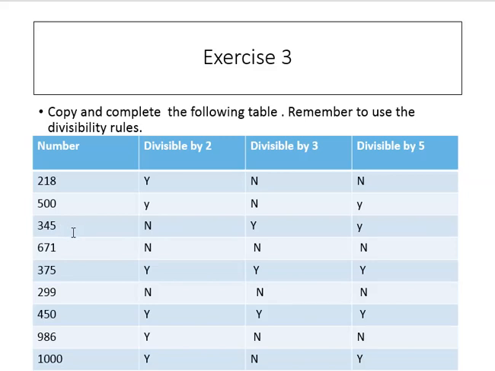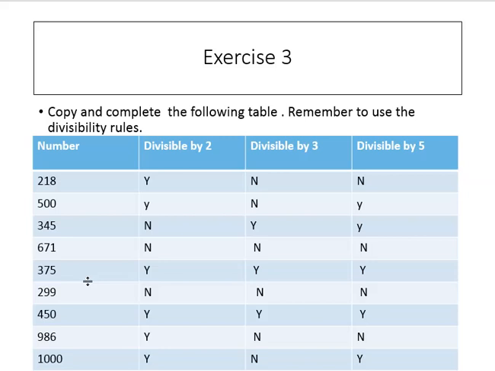345 is not divisible by 2. Divisible by 3? 3 1s are 3, 3 5s are 15. Divisible by 5? 5 6s are 30, 5 9s are 45. 671: 1 is an odd digit, so 2 cannot divide 671. It is not divisible by 3 and not divisible by 5.